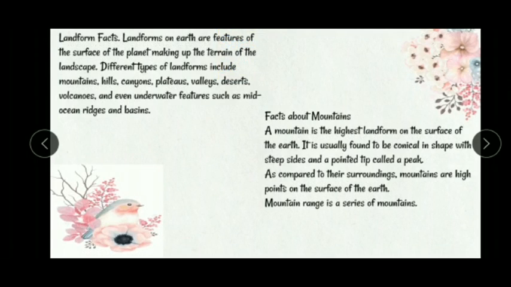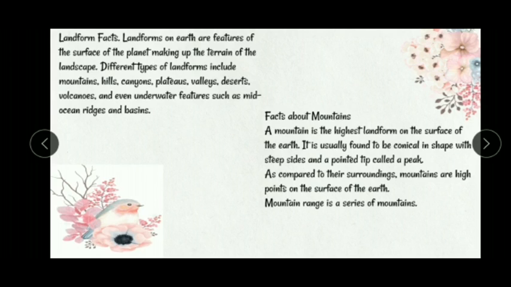Facts. Landforms on Earth are features of the surface of the planet. Making up the terrain of the landscape, different types of landforms include mountains, hills, canyons, plateaus, valleys, deserts, volcanoes, and even underwater features such as mid-ocean ridges and basins.